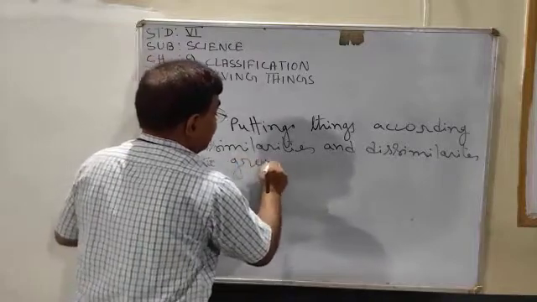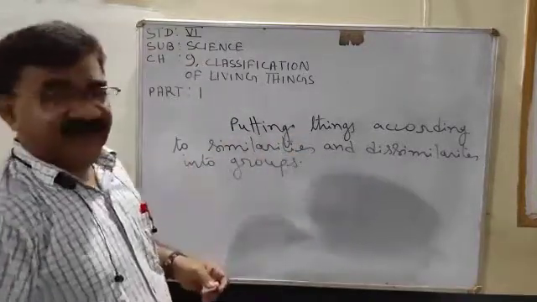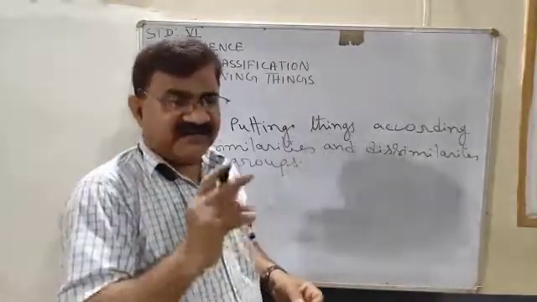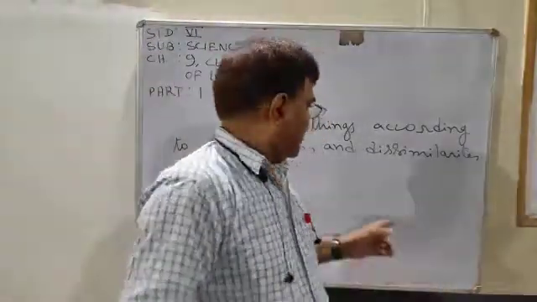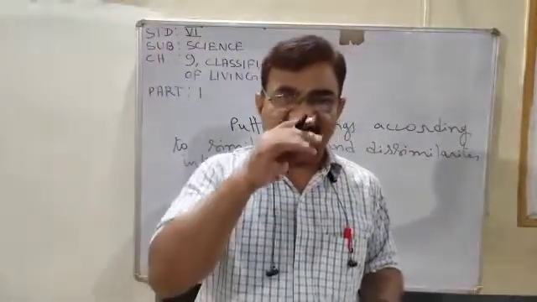Now listen, putting things according to similarities and dissimilarities into groups, that is called classification.